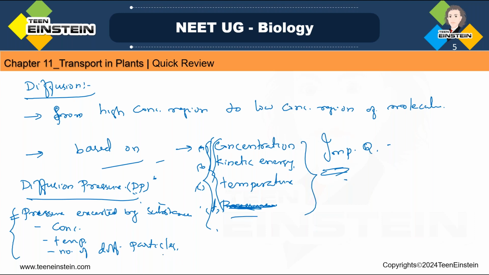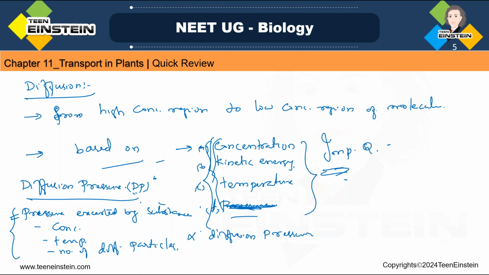They are directly proportional to diffusion pressure, or DP. Okay, what and all? Concentration, then temperature, number of diffusing particles. All these are directly proportional to diffusion pressure.